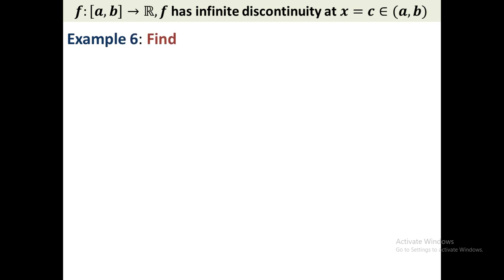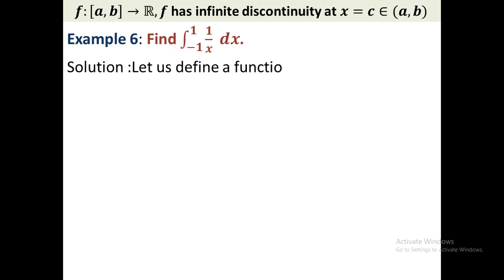Now I give an example. Find the integral from minus 1 to 1 of 1 by x dx. Clearly we have to choose the function f(x) equal to 1 by x, but you see that in the domain minus 1 to plus 1, the function has no value at the point x equal to 0. So we have to define the value of the function at x equal to 0 separately. You can choose any arbitrary real number for the value at x equal to 0, it does not matter.